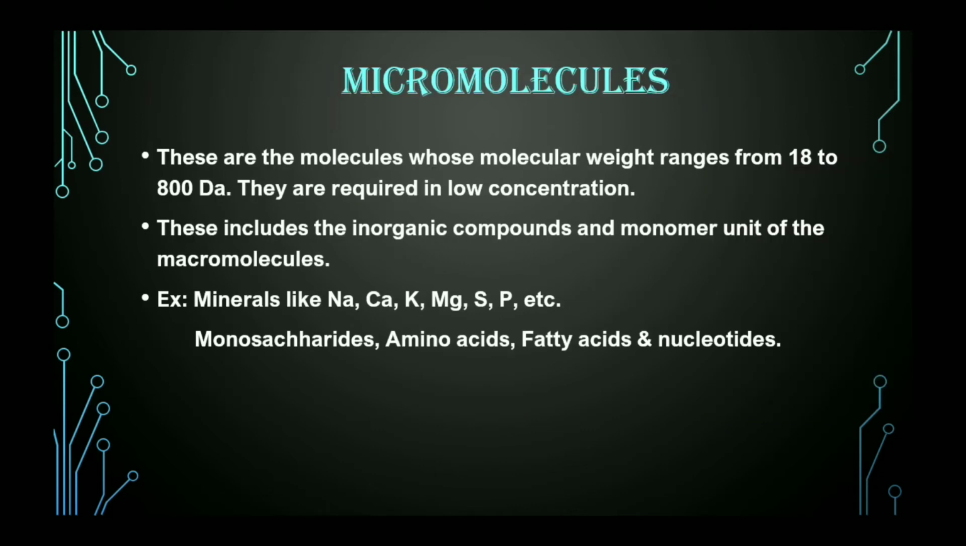Micromolecules. These are the low molecular weight compounds whose molecular weight ranges from 18 to 800 Dalton. These molecules are required in very low concentration by the cell. Micromolecules generally include inorganic compounds like mineral salts, that is calcium, potassium, magnesium, sulfur, all the mineral salts. And they also contain some organic compounds. Now, what are these organic compounds? These are basically the monomer units of the polymers or the macromolecules. Now, what are these monomer units? We'll see it in the next slide.